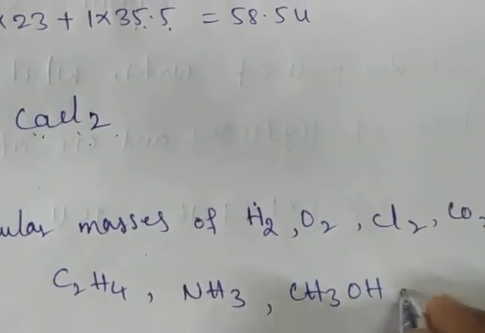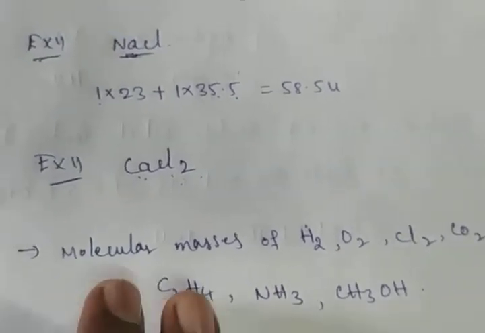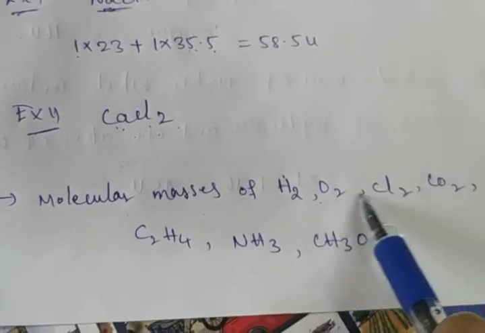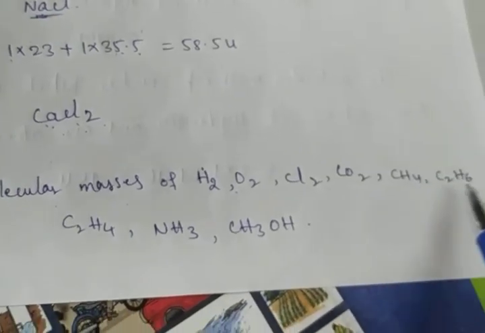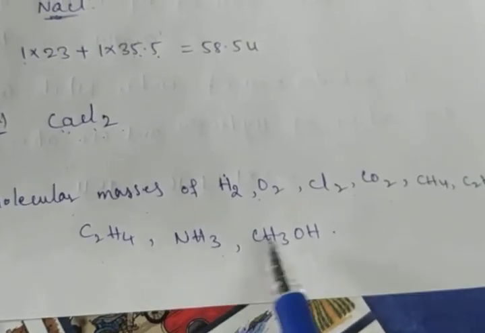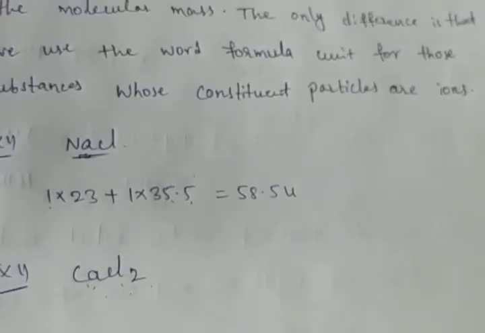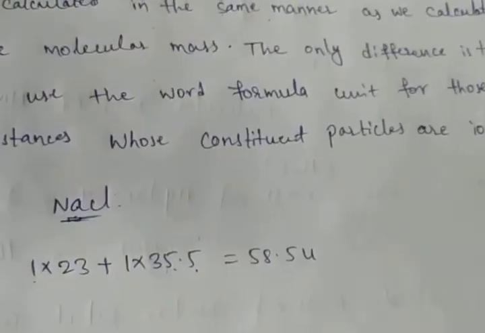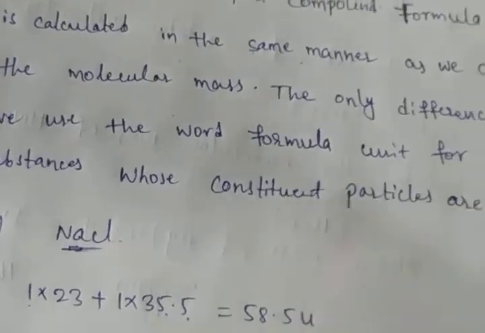Okay, this is the homework. Calculate the formula unit mass of calcium chloride and the molecular masses of hydrogen, oxygen, chlorine, CO2, CH4, C2H6, C2H4, NH3, CH3OH. Okay, this is about the molecular mass and formula unit mass.